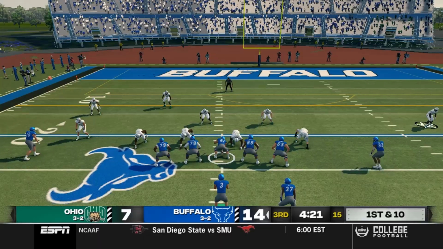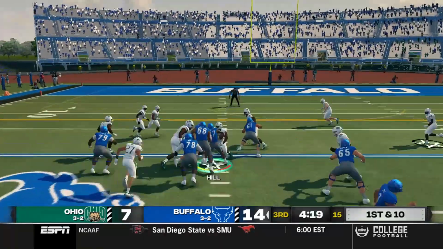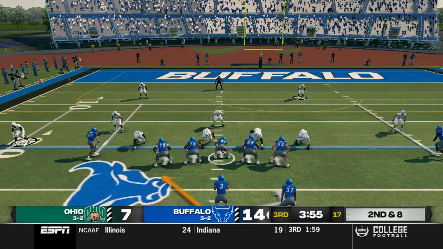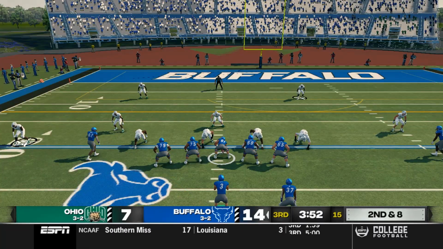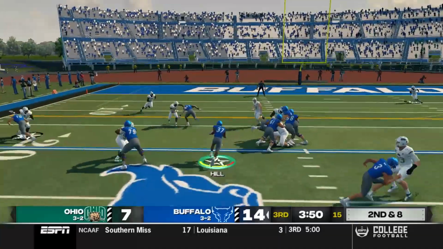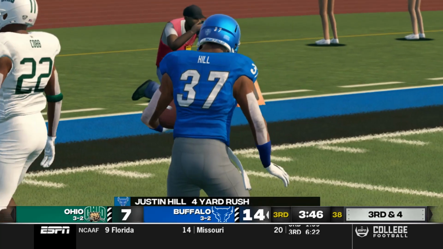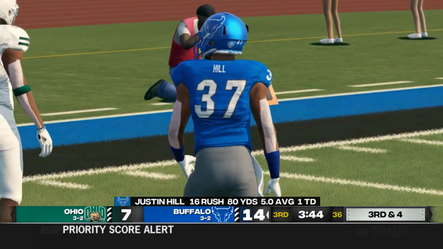Nice run. Tyler Smith returns to the game and hands it off to Justin Hill, who only gains 2 on the play. Brian Romney's really the only scrambling quarterback on this roster, and he played for Kent Williams in high school, so I'm surprised it's taken this long to see him get on the field, as Hill gets another carry to gain 4 on the play.